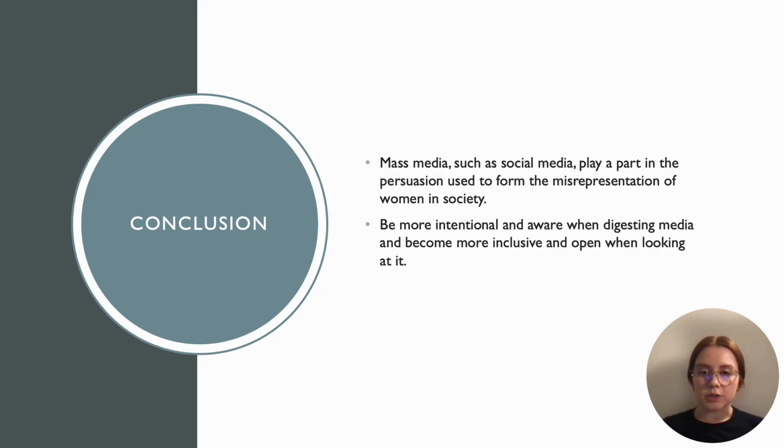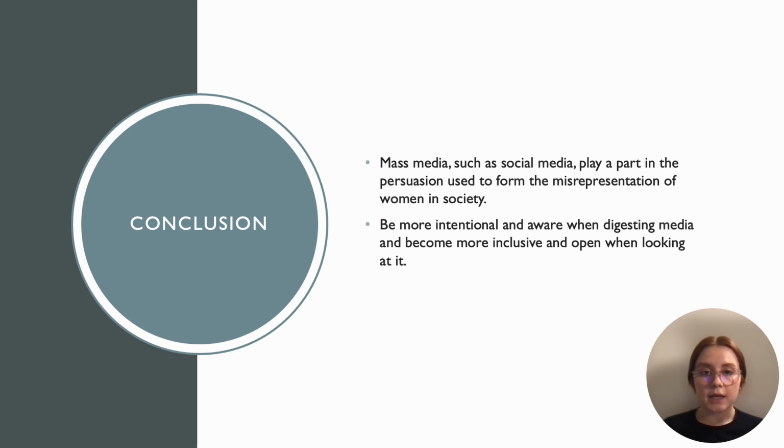Mass media, such as social media, play a part in the persuasion used to form the misrepresentation of women in society. The audience is a key aspect when looking at this topic, depending on the situation, demographic, and other variables. Gender differences, attitudes, and conformity all act as a form of topic used within mass media that aids in the persuasion of how women are represented within society, usually in a negative light, while using these factors to gain complete compliance to a specific target.